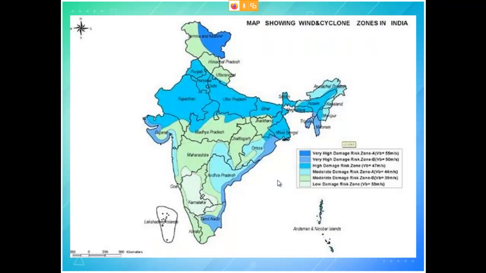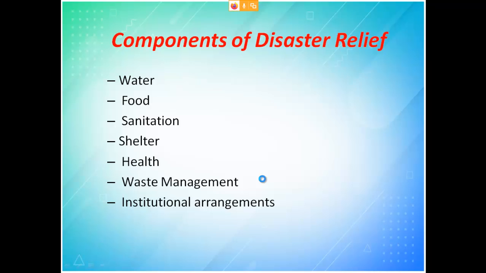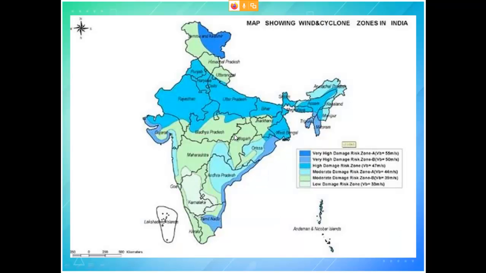So this is the map for wind and cyclone. It is very clear, dark blue lines. At the top portion you have this because of melting of ice, and in all this region again you have cyclones because of wind direction, and then only your Eastern Ghats. The Western Ghat will not come into the picture, so only the Eastern Ghats will come into the picture, and we usually escape because we are not coming out. The only thing is, this will enter here in Andhra Pradesh, or it will enter near Orissa. Okay, so this is the first topic in unit number 4.